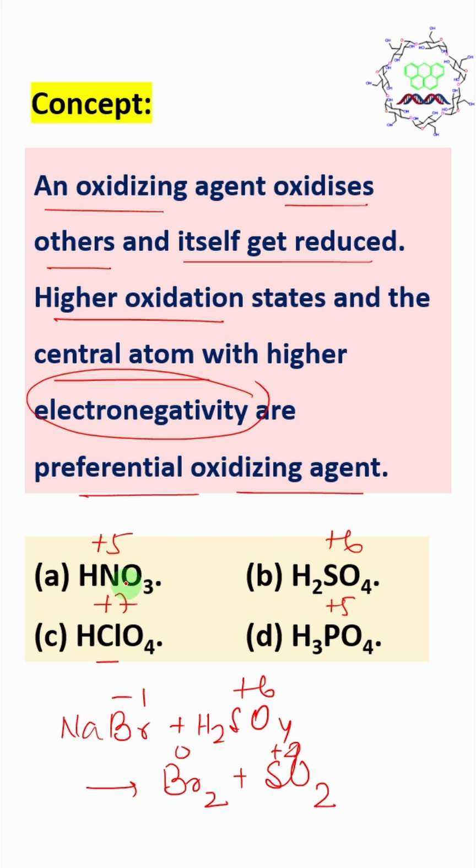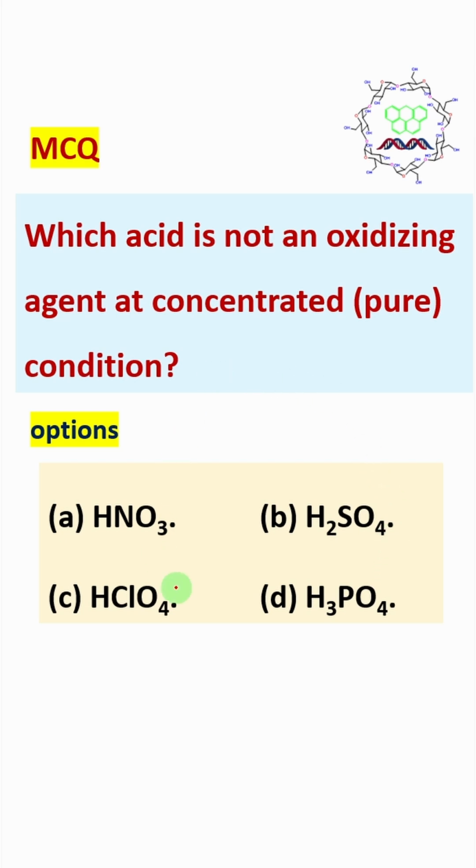Now, nitric acid, in dilute or concentrated, every condition, is a strong oxidizing agent. But phosphoric acid is not at all oxidizing. Why? Compared to nitrogen, phosphorus is less electronegative, same group, so among all four, the phosphorus atom is least electronegative. Point number one. Point number two, obviously the +5 oxidation state is one of the lowest among the four, so that's why phosphoric acid never shows oxidizing behavior. So the answer is phosphoric acid is not an oxidizing agent at concentrated condition.